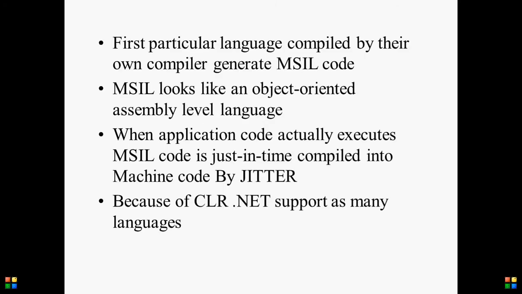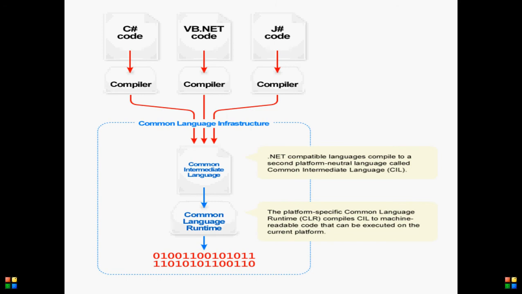For example, we take three languages: C Sharp, VB.NET and J Sharp code. Every language has its own compiler, like the C Sharp compiler, the VB compiler and the J Sharp compiler. All of these produce MSIL code, which is run by the Common Language Runtime. That means it converts the instructions into native machine code instructions.